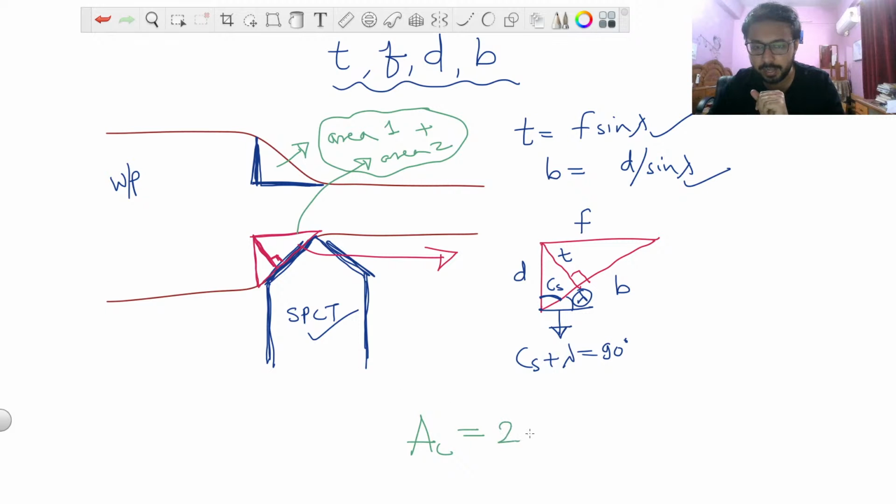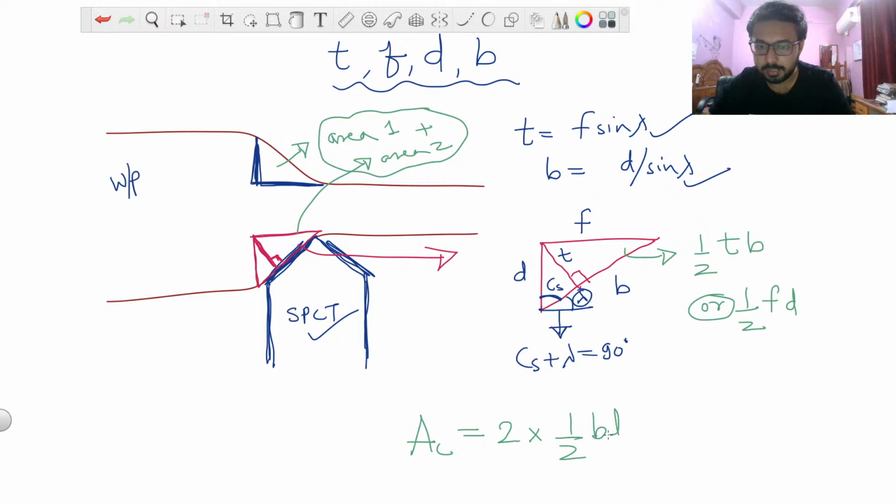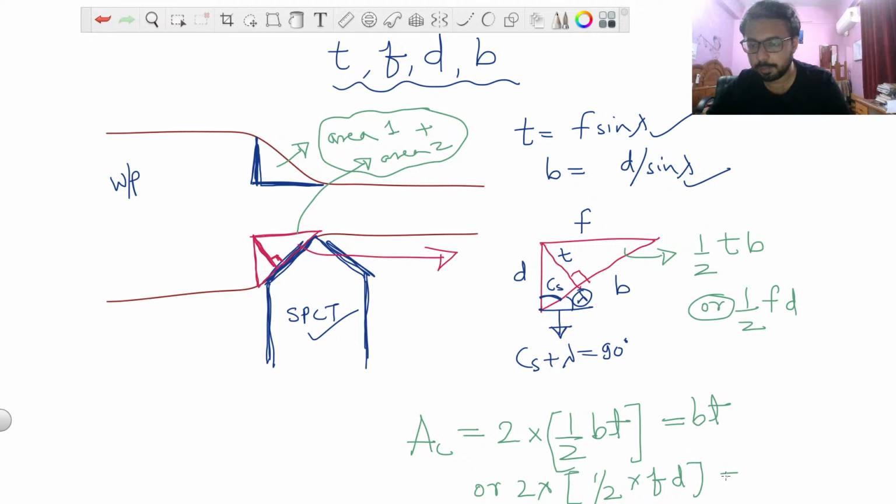So we will find the area as 2 times the area of this triangle. What will be the value of this triangle's area? It will be half height into base, so half t into b, or half f into d. You can use either of these, because both formulas give the area of this triangle, and 2 times the area of this triangle is the cutting area. So what will be the cutting area? It will be 2 times half bt, so it will be equal to bt, or 2 times half fd, so it will simply be equal to fd.